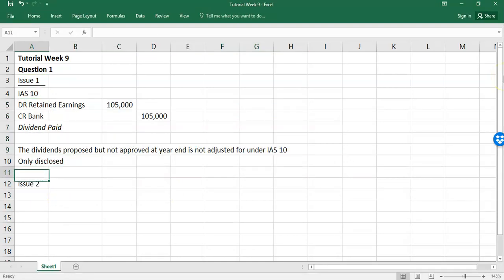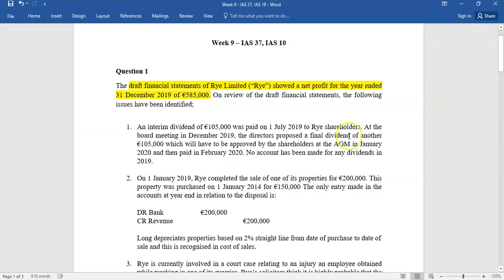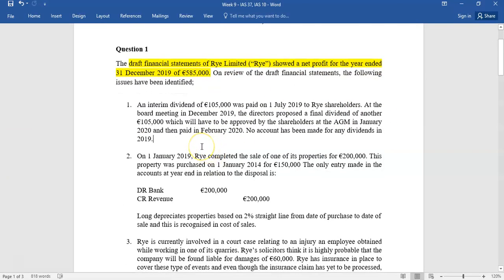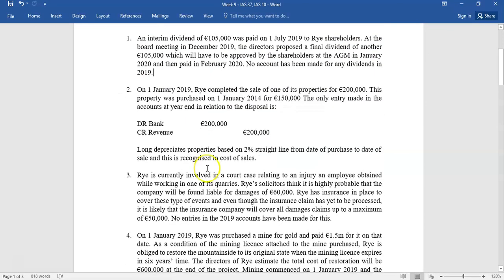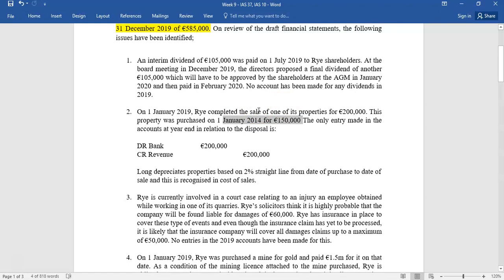Issue 2 then. We're looking at that on the 1st of January, the start of the year, RI completed the sale of one of its properties for 200,000, and it was purchased 5 years ago, 150. And the only entry that was made was debit bank credit revenue, and they had depreciated property 2% straight line from the date of purchase to the date of sale. So what we're looking at here is they've clearly accounted for that incorrectly. Now you can reverse that out and start from scratch, or you can just produce the net journal, and either of them should get the same marks.